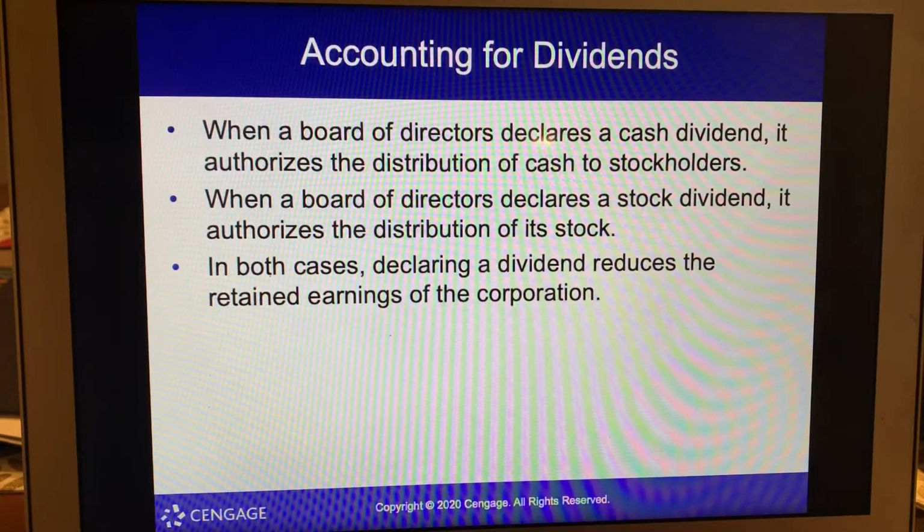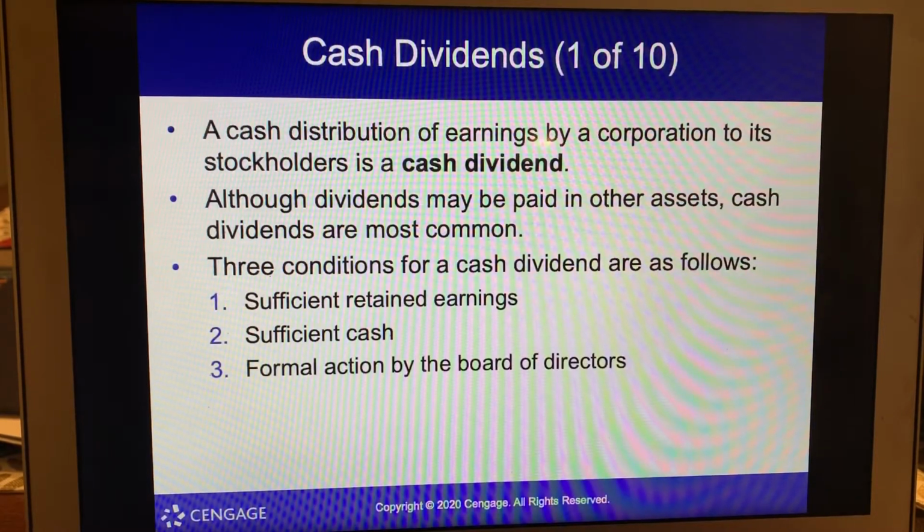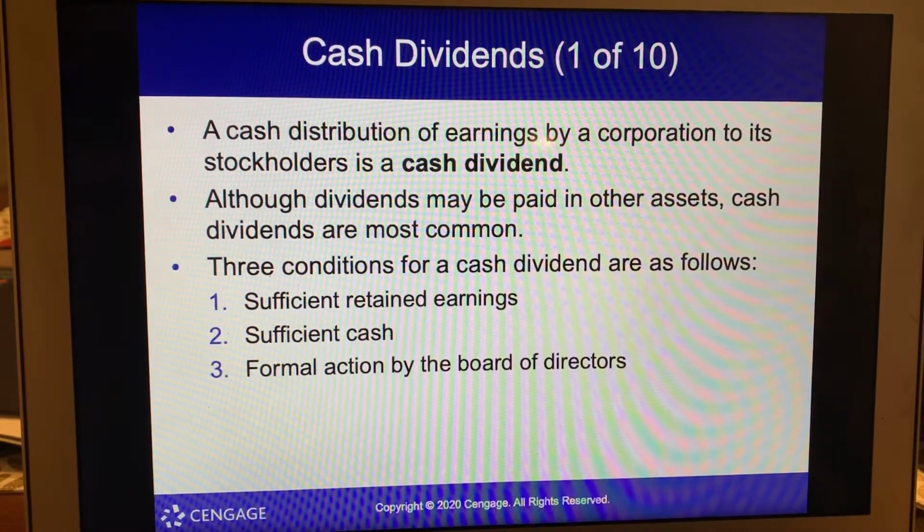So whenever you look at it, remember, when you were a small business, it was called a cash draw. Well, that's very similar to that. Cash dividends: a cash distribution of earnings by a corporation to its stakeholders is a cash dividend. Although dividends may be paid in other assets, cash dividends are most common.